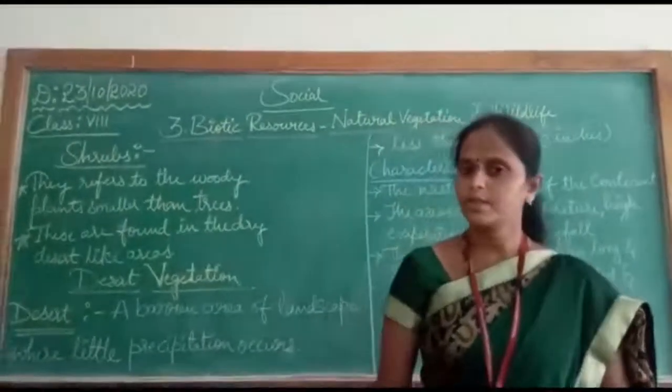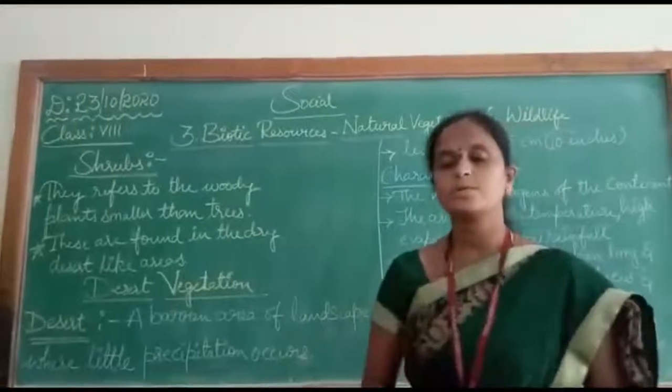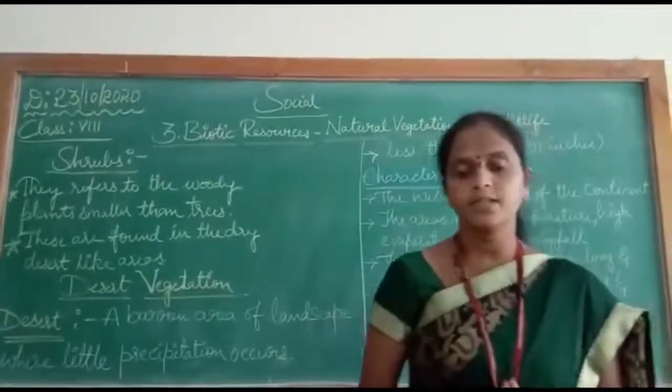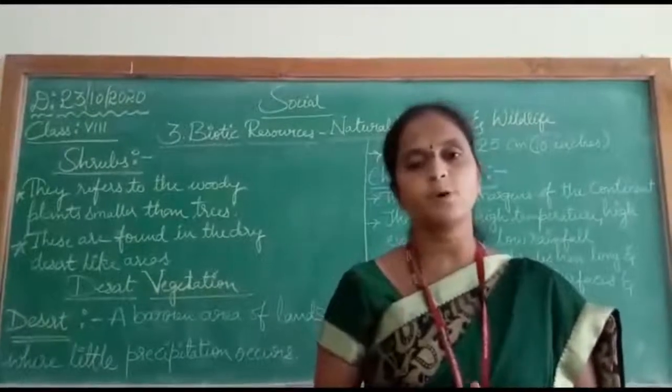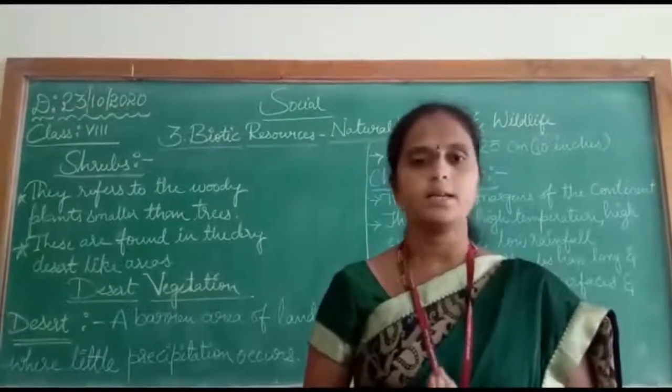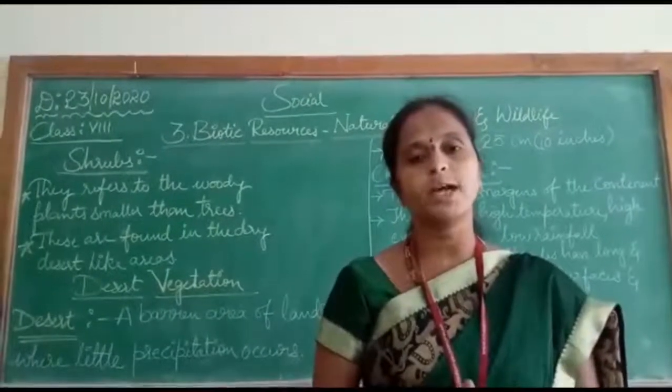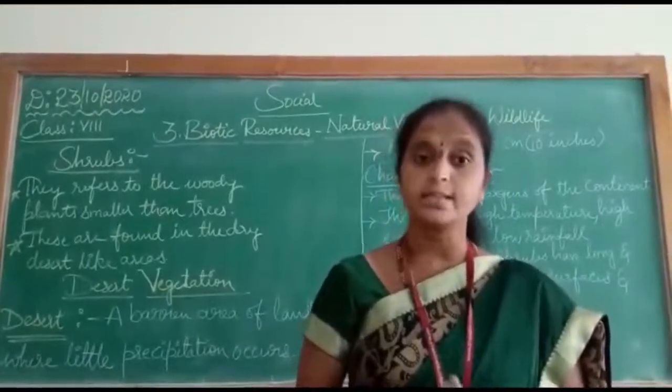So let's continue with the third chapter, that is biotic resources, natural vegetation and wildlife. Till now we have learnt about the natural vegetation, that is forest, its types, and grasslands and its types. Today we are going to learn about one more type of natural vegetation, that is shrub.